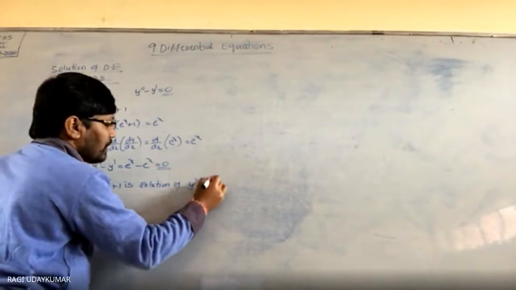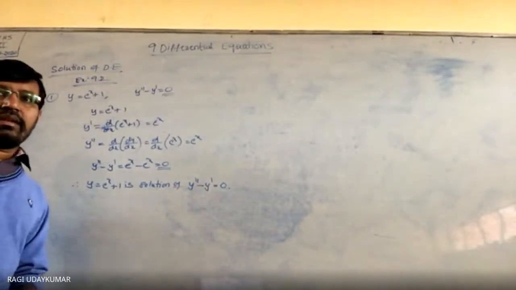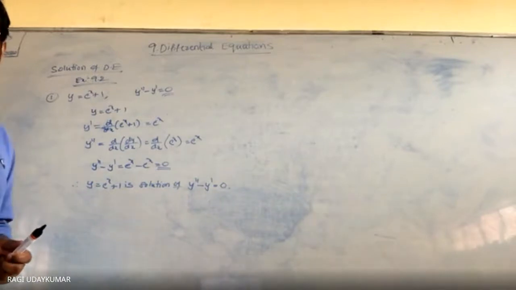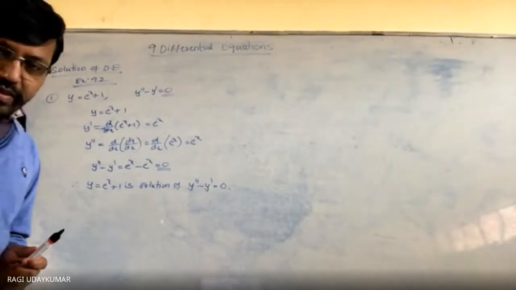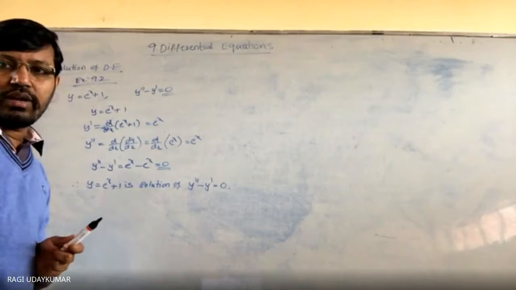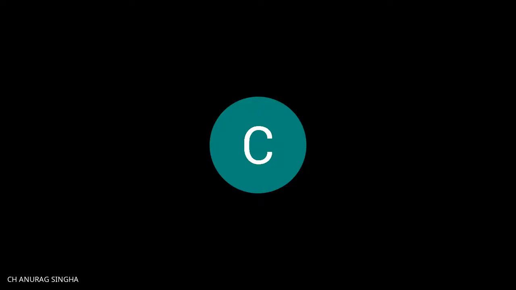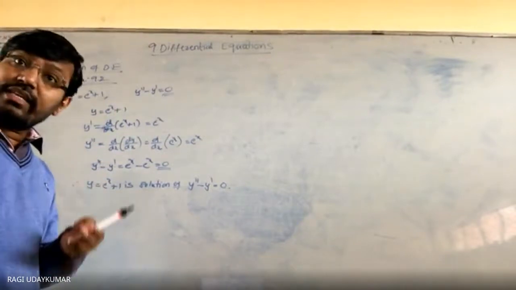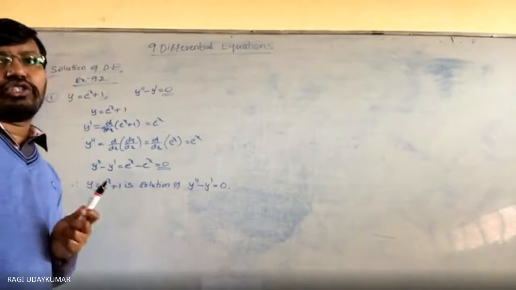Can you say that it is a general solution or a particular solution? It is a solution, but whether it is a general solution or a particular solution, can you tell? Suppose in the place of 1, if I take 5, will it be a solution? Yes, it will. So here a particular number has been given. In the place of 1 there could be an arbitrary constant, but a particular constant, one number, is given to you. So that's why it is actually a particular solution.